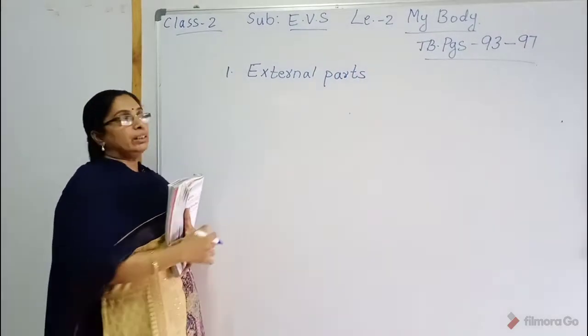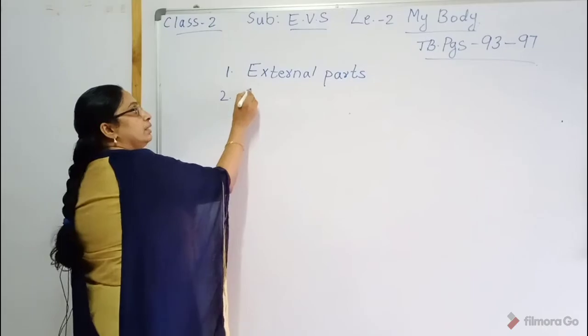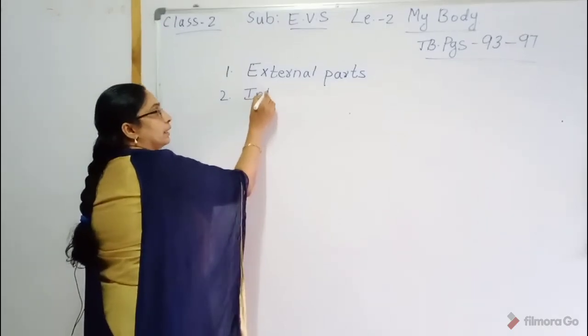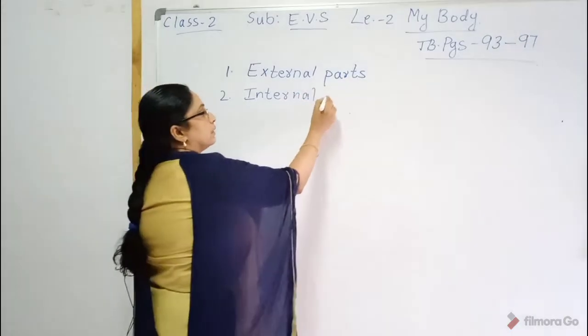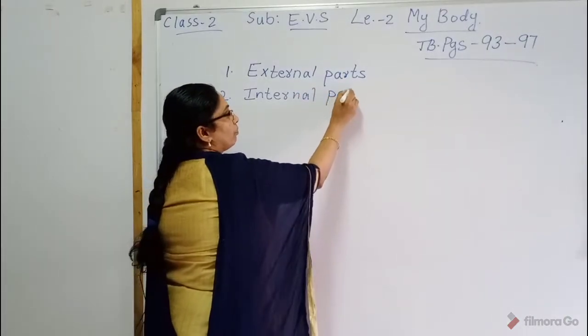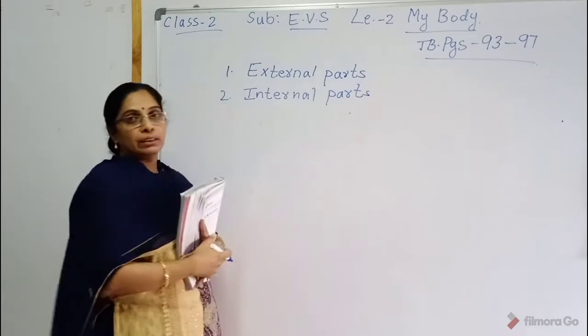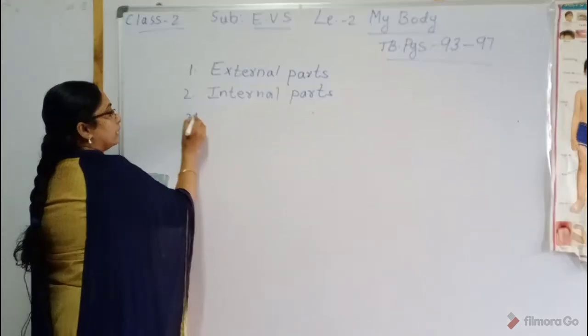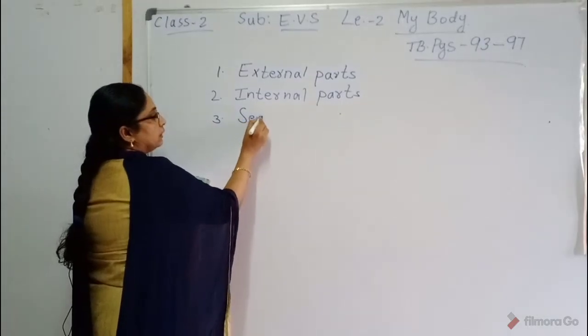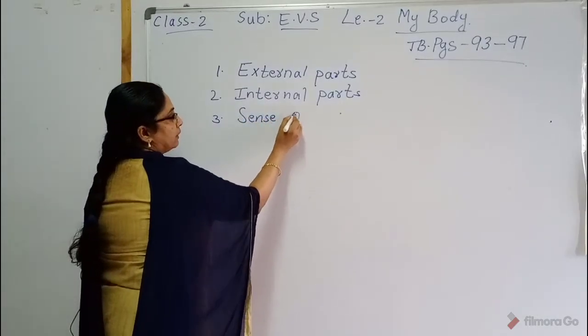Then the next one is internal parts. And the third one is our sense organs.